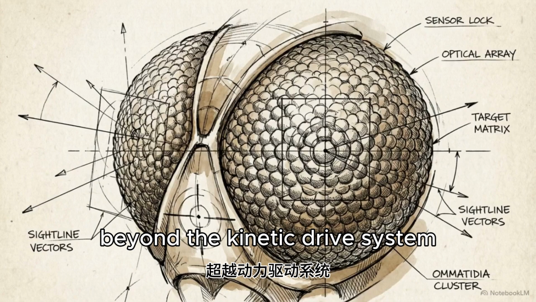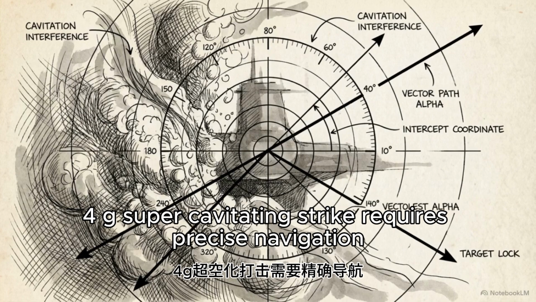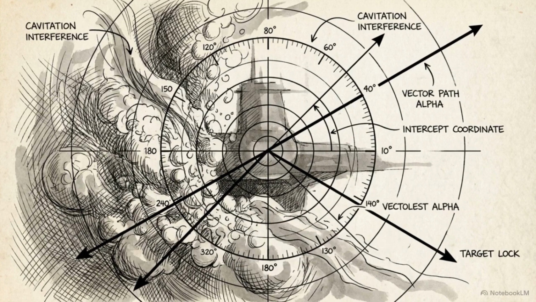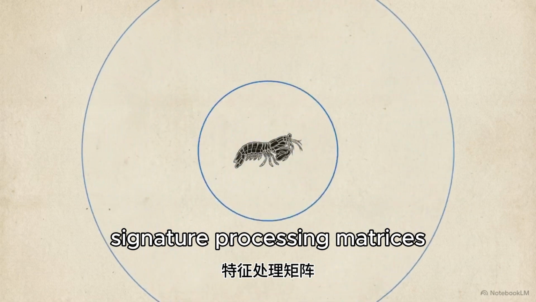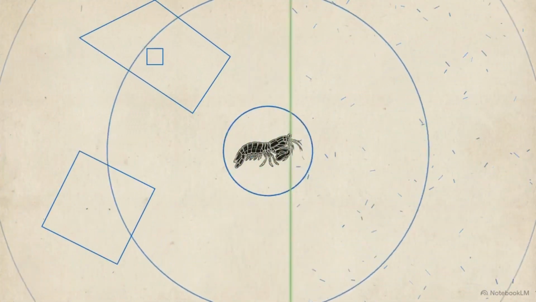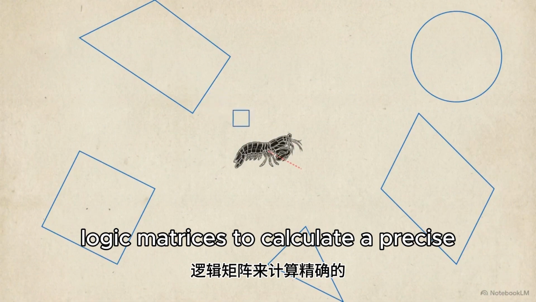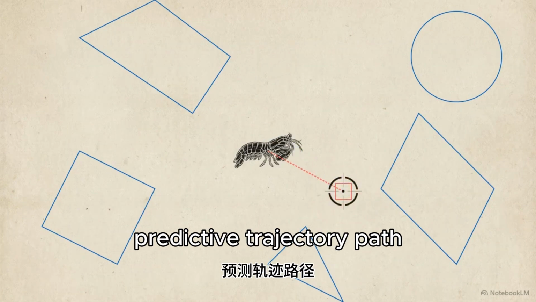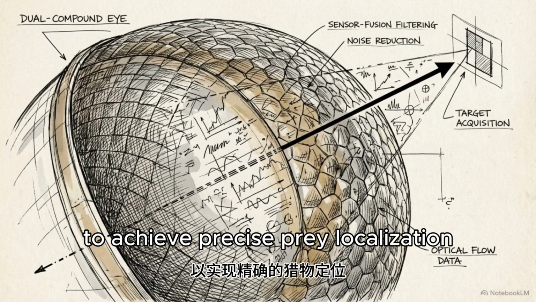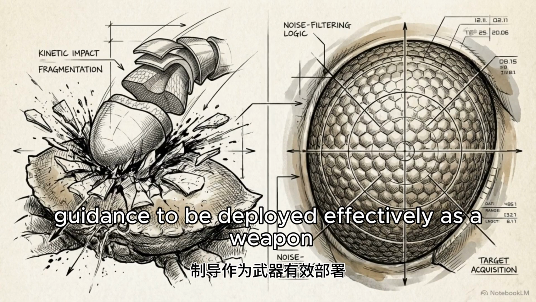Beyond the kinetic drive system, we must examine the organism's targeting and guidance software. A 104G supercavitating strike requires precise navigation to handle the fluid dynamics of a turbulent environment. The organism utilizes acoustic signature processing matrices for navigation, emitting pulses that bounce off chaotic environmental structures. This functions like human LiDAR. The brain processes this data using path integration logic matrices to calculate a precise predictive trajectory path over time. This onboard sensor fusion filters out environmental noise to achieve precise prey localization. Raw kinetic power requires noise filtering guidance to be deployed effectively as a weapon.